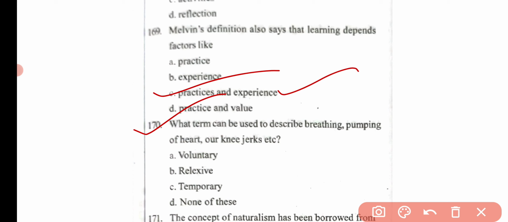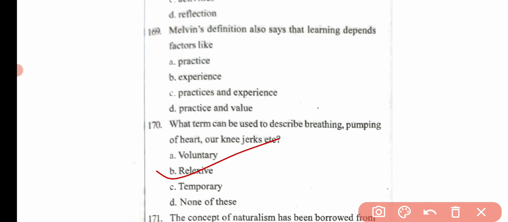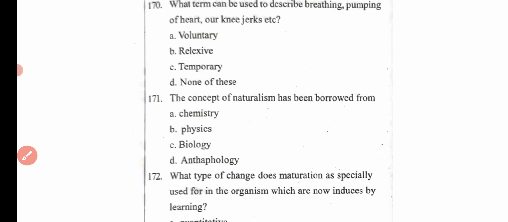Then the next question, what term can be used to describe breathing, pumping of a heart, knee jerks, etc.? Option A, voluntary. Option B, reflexive. Option C, temporary. And option D, none of these. Here the correct answer is option B, that is reflexive.